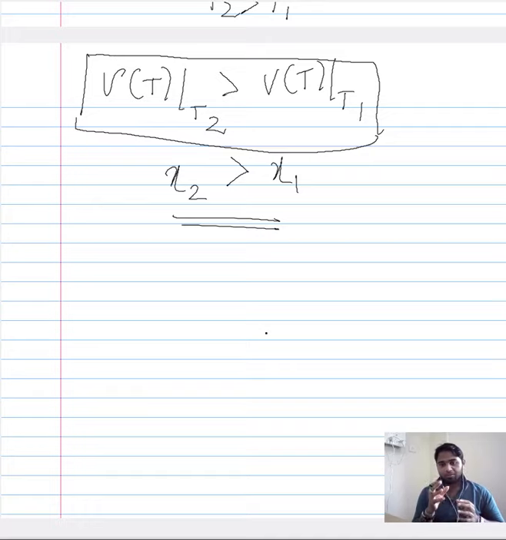Now we can look at this problem in another manner. Instead of keeping the time constant at high temperature, when I increase the time of the loading condition, it would mean that the greater the time, the greater will be the distance the dislocation will propagate.